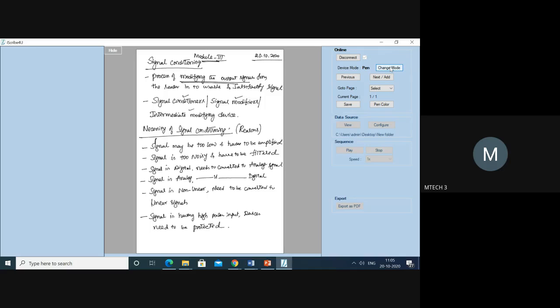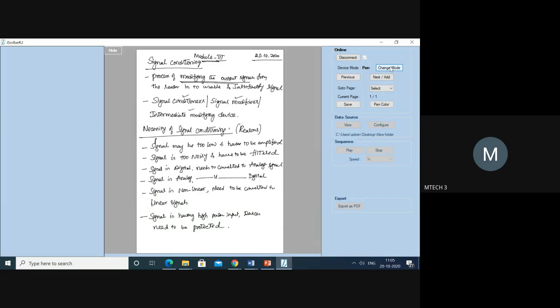So what device are you going to use for the first one? Amplifier. Okay, the signal is too low, so it has to be amplified. You are going to use what is called an amplifier.